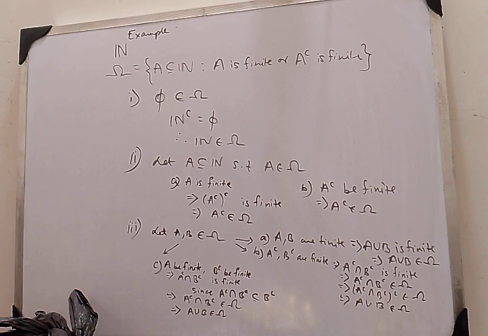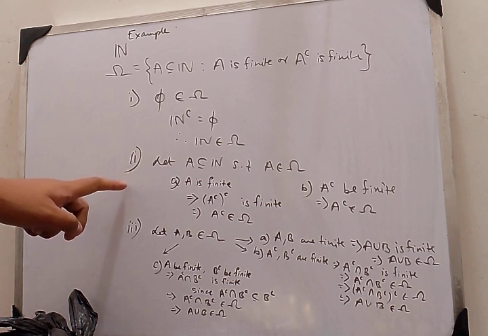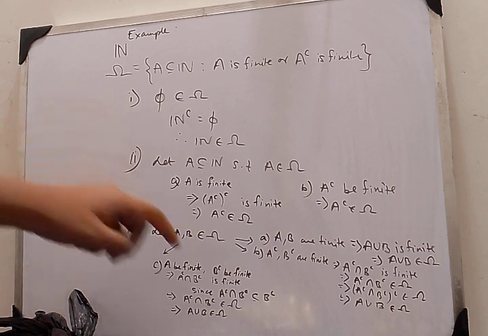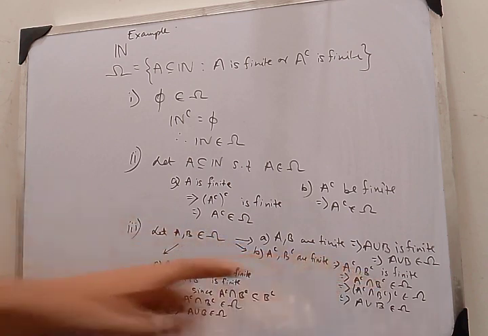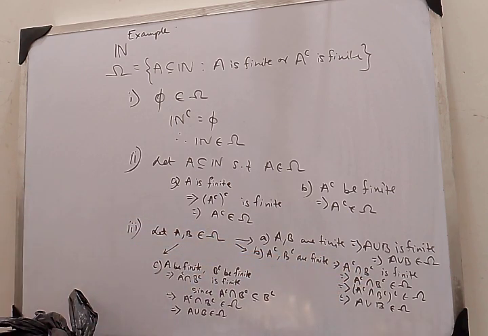And what about the second subcase? See, the second subcase is that both have finite complements. Okay. So I am taking both A complement and B complement as finite sets. In that case, we also know that the intersection of two finite sets will be finite. So A complement intersection B complement is finite, and since that is finite, it should belong to omega. Okay, and we have already proved the second condition holds valid for omega, and so the complement of this should also belong to omega, and from De Morgan's law, A union B belongs to omega.